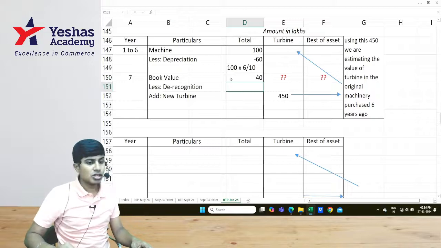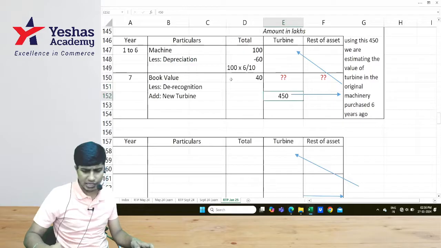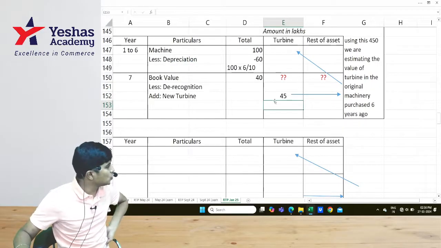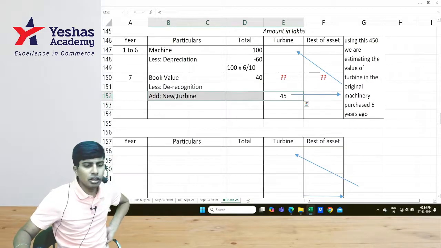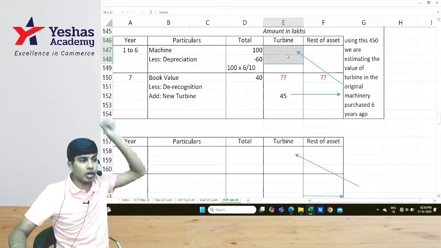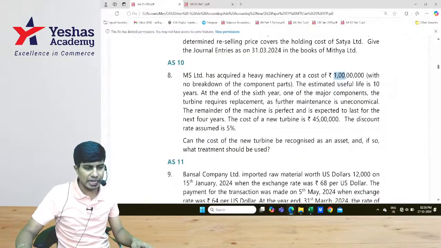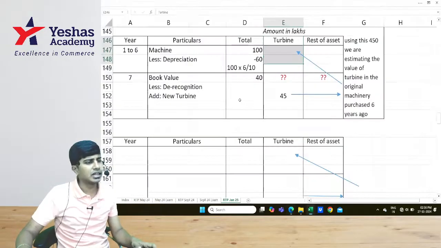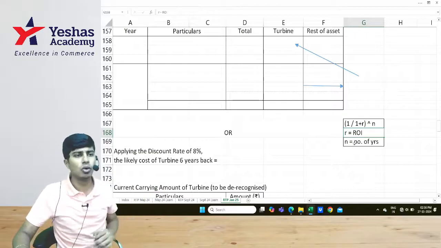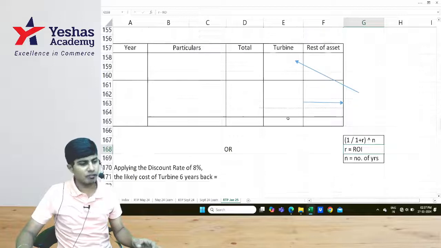You all got it? So now we have bought one asset for 45 lakhs. We have bought one turbine for 45 lakhs. So using this new turbine, we should identify the turbine value at the beginning of year 1. How do we do it? Using discounting factor, which is now to be done at the rate of 5%. We know that it is computed like this: 1 by 1 plus r whole to the power n, where r is rate of interest, n is number of years.